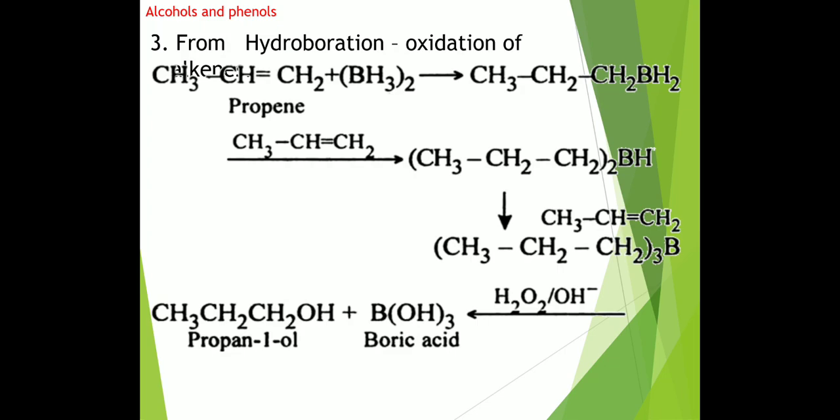Sometimes the question arises of how to convert propene to propan-1-ol and propene to propan-2-ol. For the preparation of propan-2-ol from propene, we consider hydration of alkenes, and for the conversion of propene to propan-1-ol, we consider hydroboration and oxidation of propene. So hydroboration and oxidation give the primary alcohol, and hydration gives the secondary alcohol for higher alkenes.